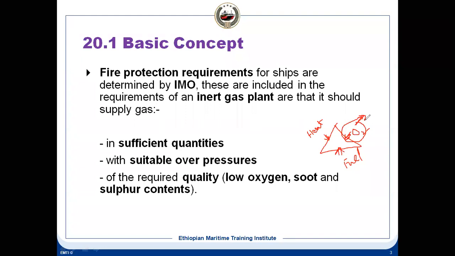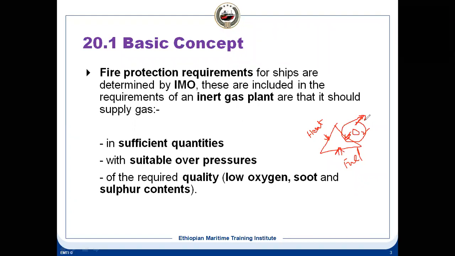So it means the inert gas plant has to supply sufficient quantity, because you have large tanks. Those are the consumers. It's filled with inert gas. And then suitable overpressure. What does it mean, suitable overpressure? It means we keep the tank slightly higher than the atmospheric pressure.